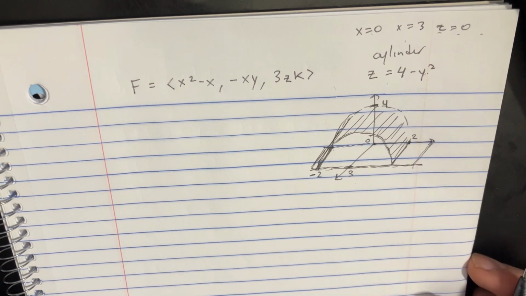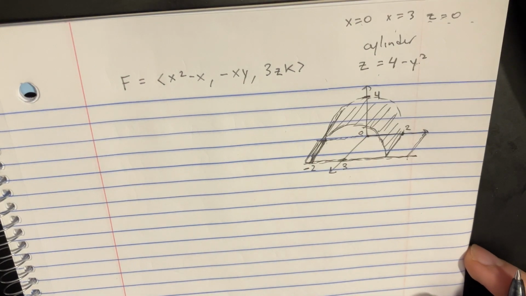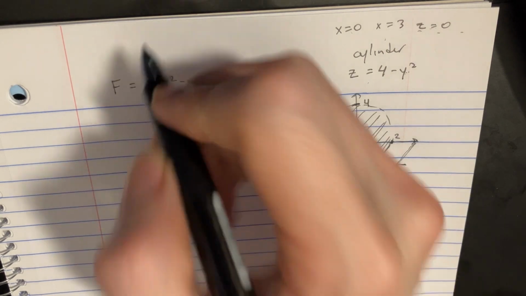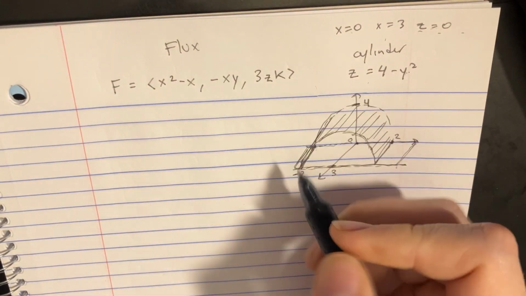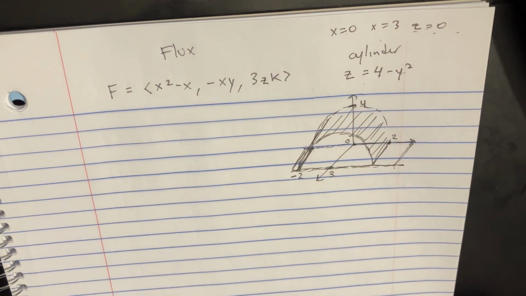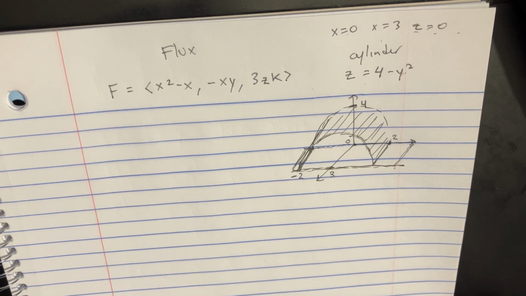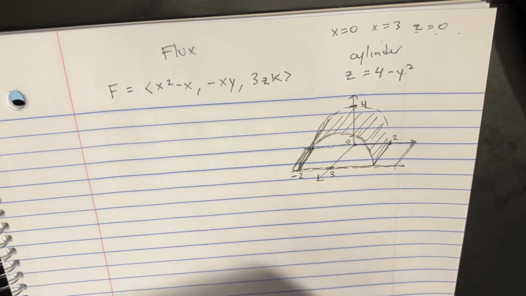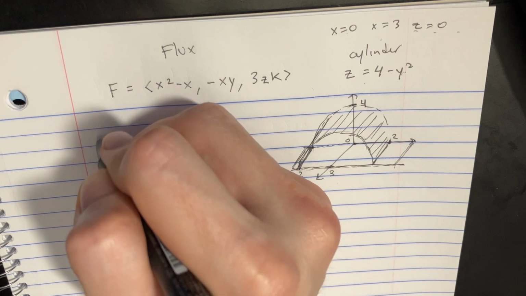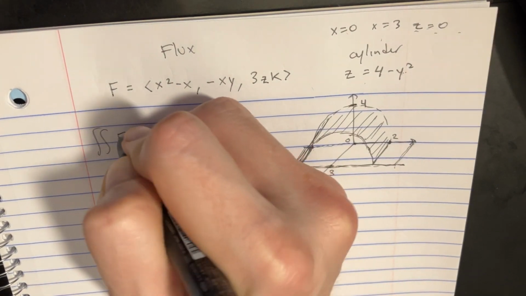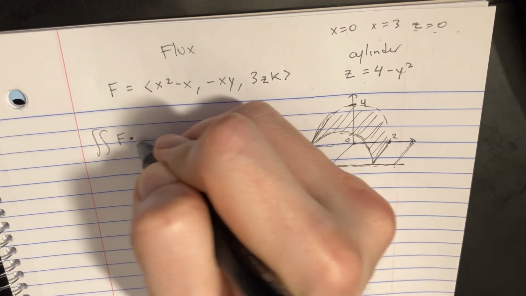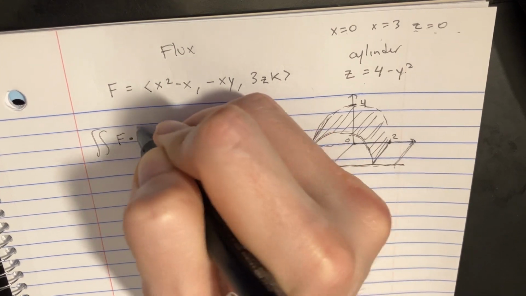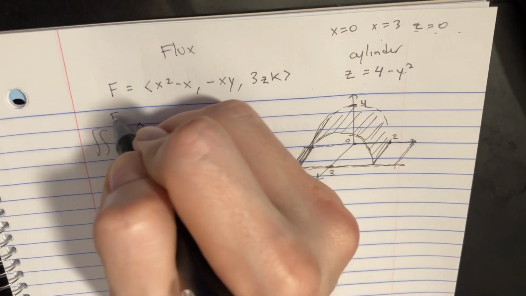So now what we could try to do is solve the flux. We're actually trying to find the flux through this surface, or volume really. And that's going back to the divergence theorem, because if we're trying to find the flux, F dot n dS would be the equation to find flux.